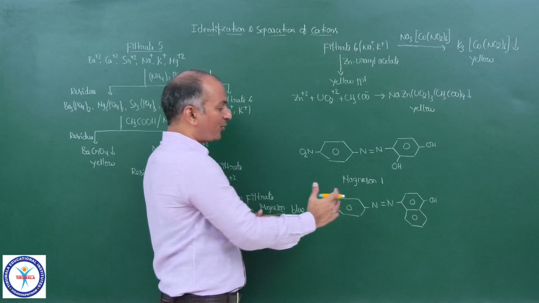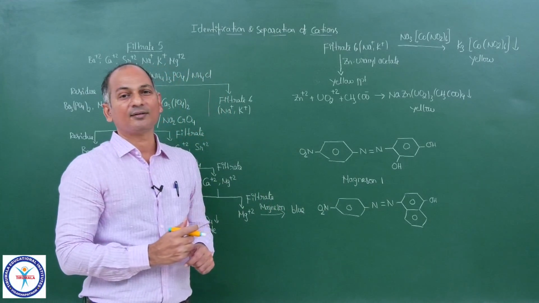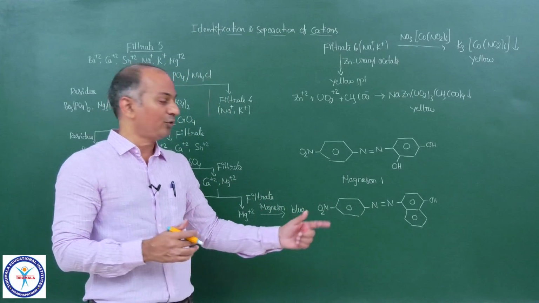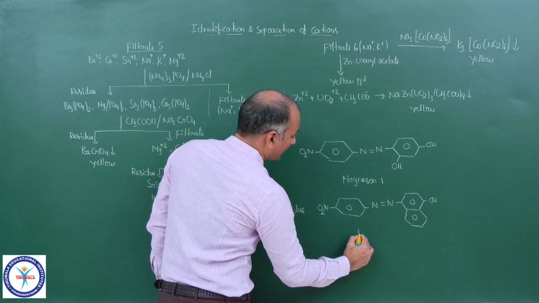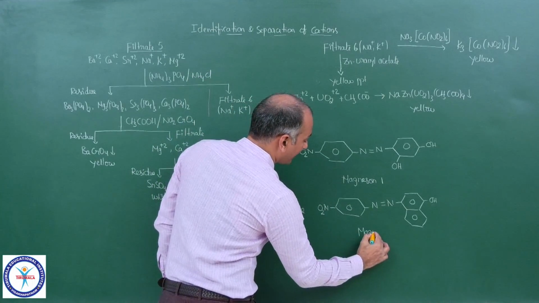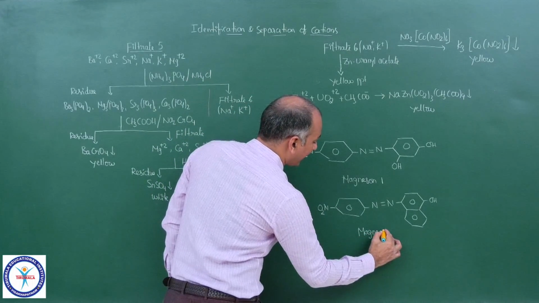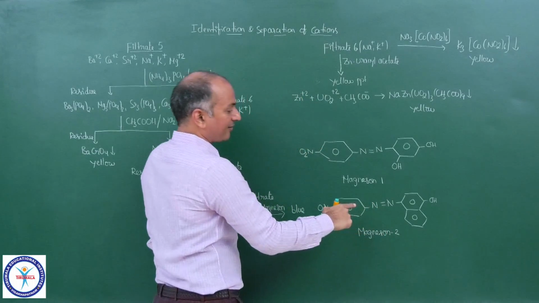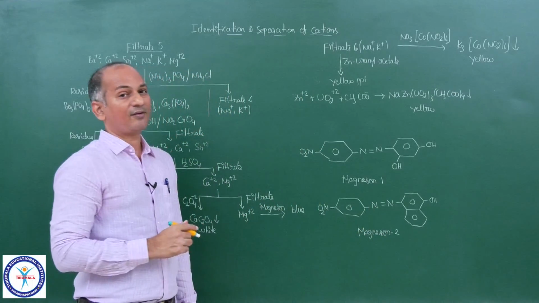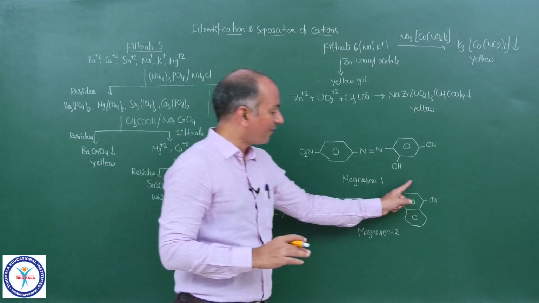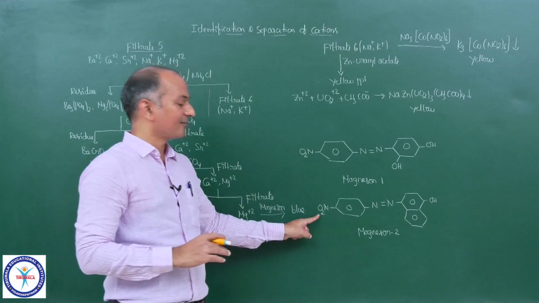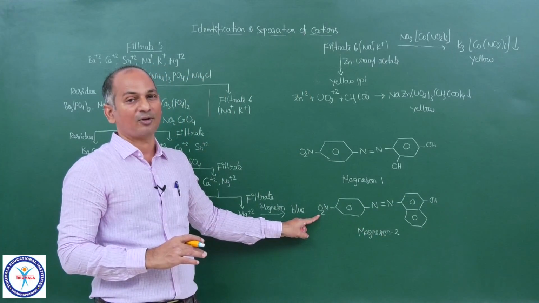So which two compounds upon combining will give you this reagent? This is Magneson 2. This is also an example of diazo coupling. You will take alpha naphthol, not beta naphthol, and this is para-nitrobenzene diazonium chloride.